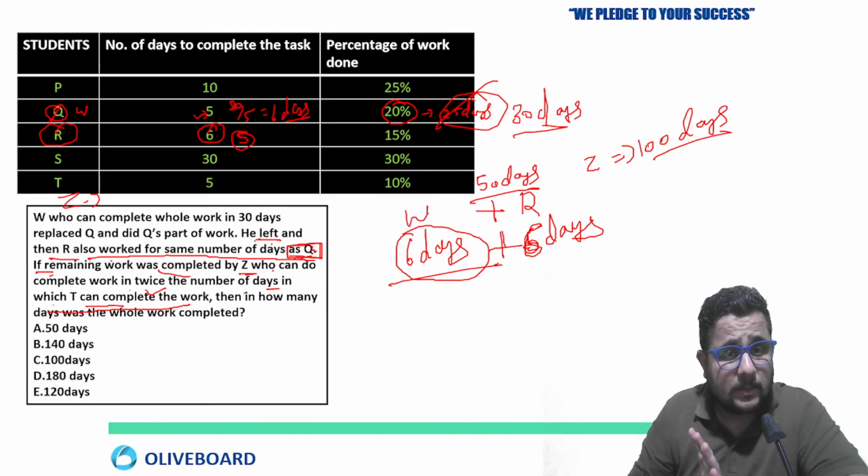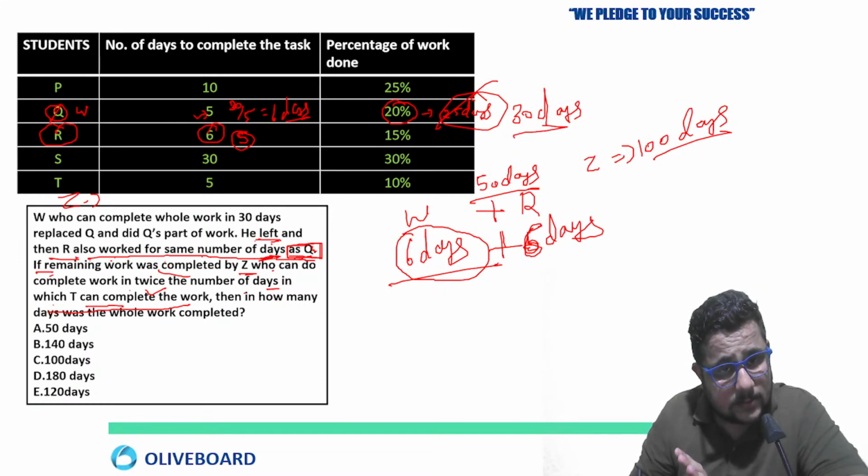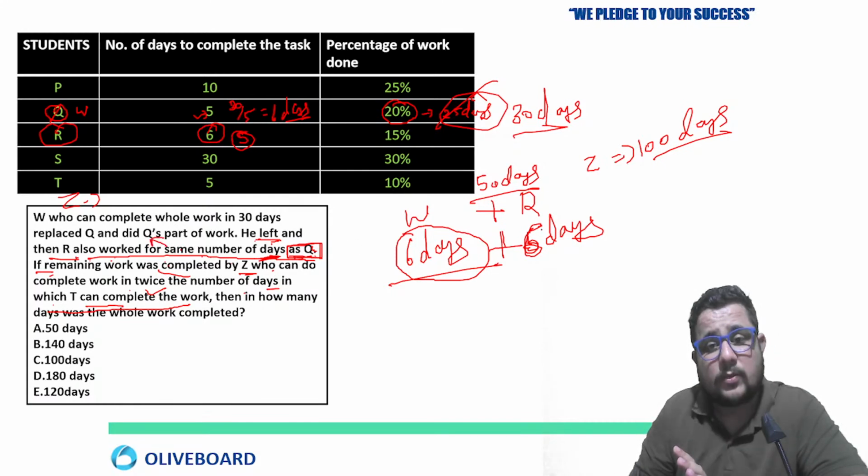Why will 6 come? Just see. He left and then R also worked for the same number of days. Same number of days means as... okay, sorry.